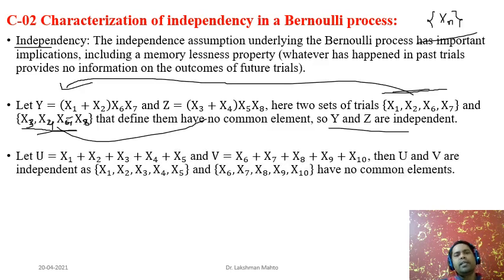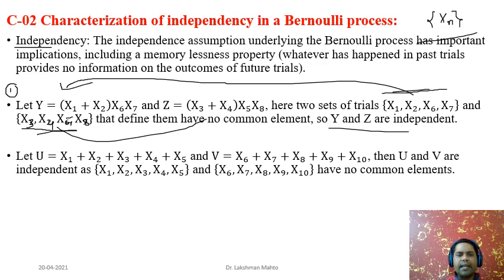Another example I would like to take is also implied from independency. We are defining two derived random variables. U is the sum of the first five members of the Bernoulli random process. That means U equal to x1 plus x2 plus x3 plus x4 plus x5, and V is the sum of the next five. That means V equal to x6 plus x7 plus x8 plus x9 plus x10. Is there any dependency between U and V? Yes, we can say that there is no dependency.